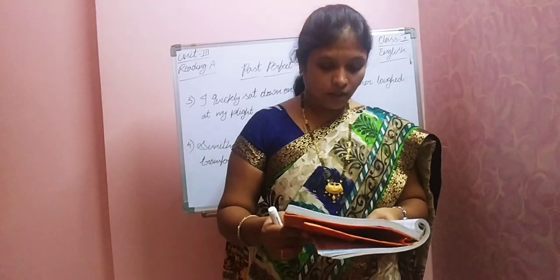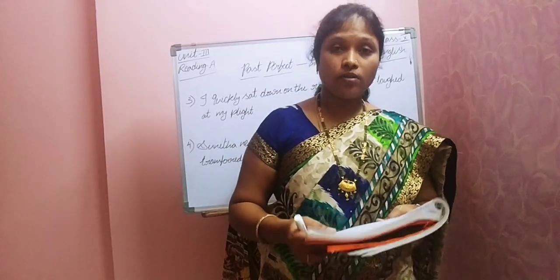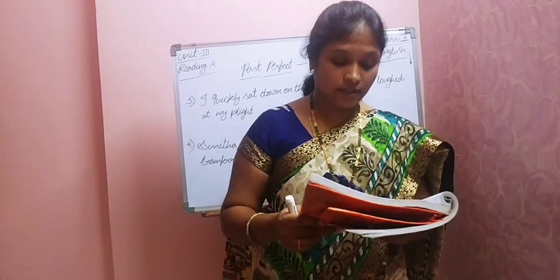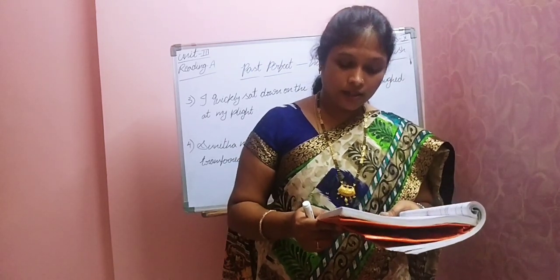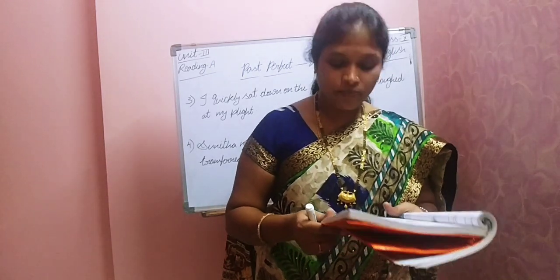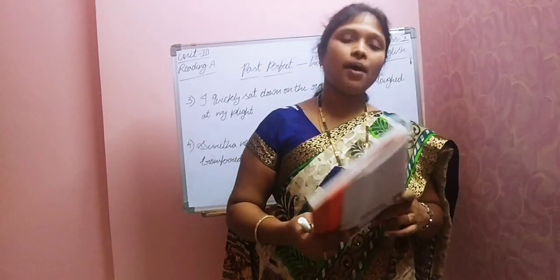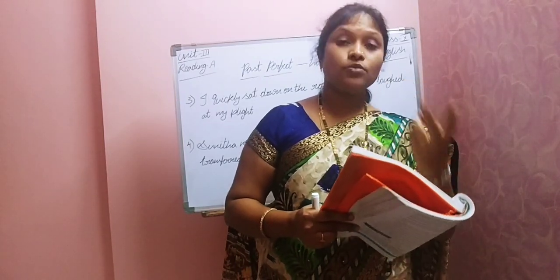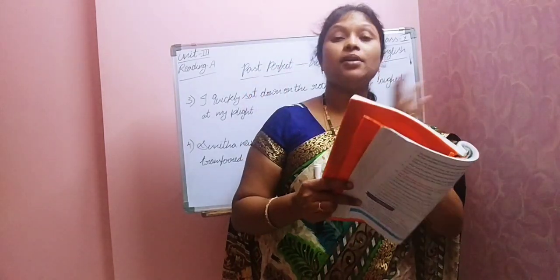Okay. Third one. I quickly sat down on a rock. My father laughed at my plight. When two actions in the past happen simultaneously, both of them are expressed in the past tense. Here we are talking about only simple past tense. Here, two actions took place simultaneously.